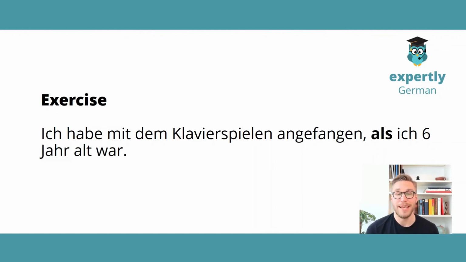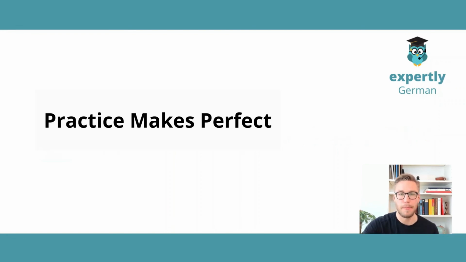Here we have, ich habe mit dem Klavierspielen angefangen. So I started playing the piano one time, as I was 6 years old, a one-time event in the past. You might have continued to play the piano from then on, but there was only one time in the past where you started playing it.